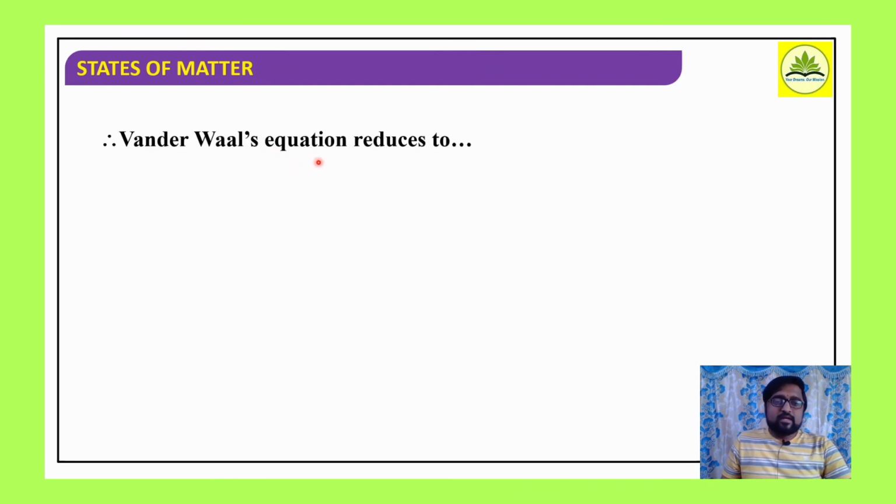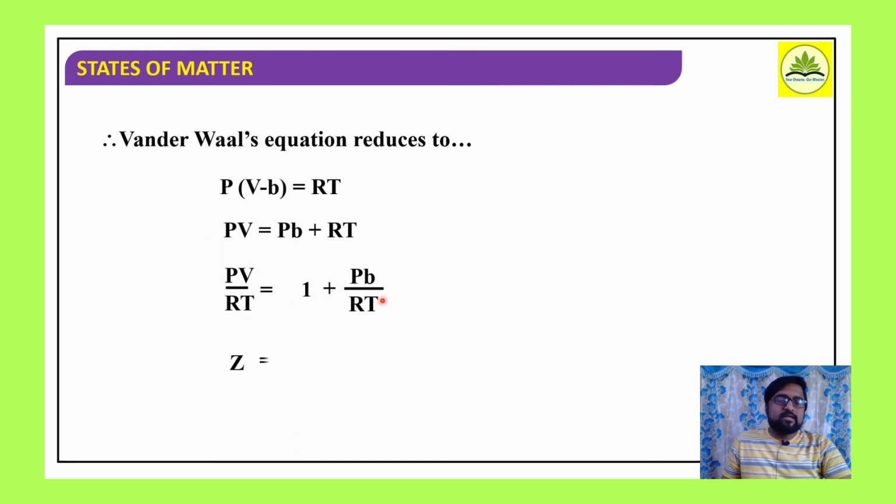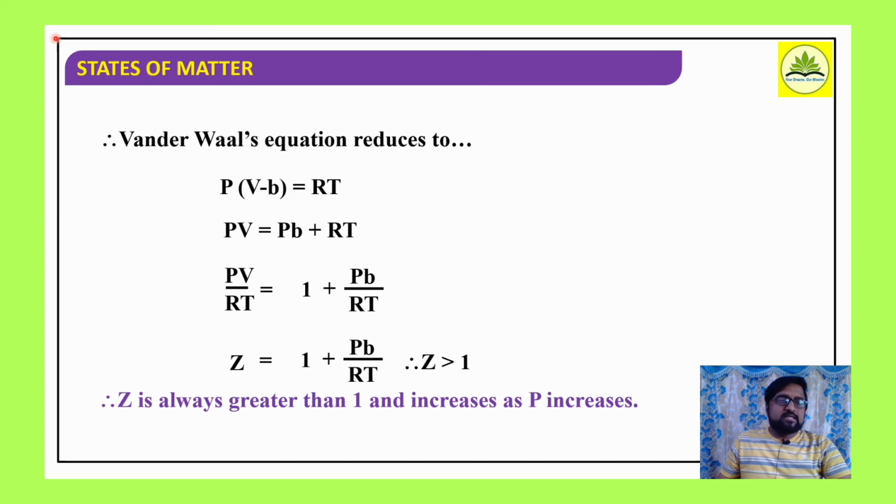So the van der Waals expression reduces to what? Again, P into the bracket, as the pressure correction is negligible, so P into (V minus b) is equal to RT. Again we can say PV is equal to Pb plus RT, or PV by RT is equal to 1 plus Pb by RT. So Z is equal to 1 plus Pb by RT, so Z is always greater than 1 and increases as P increases.